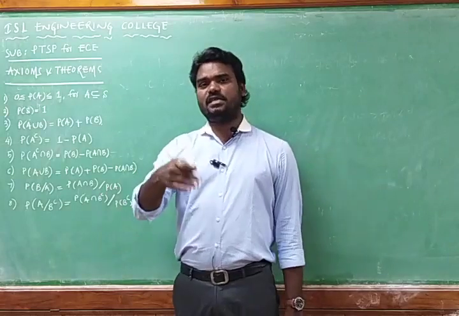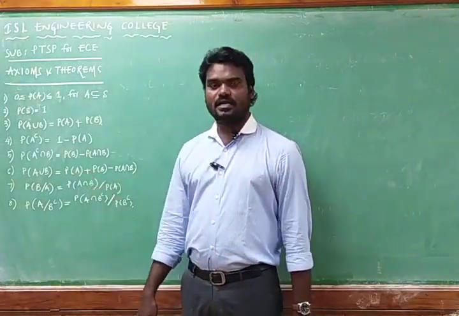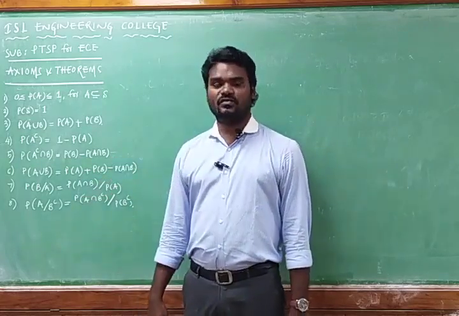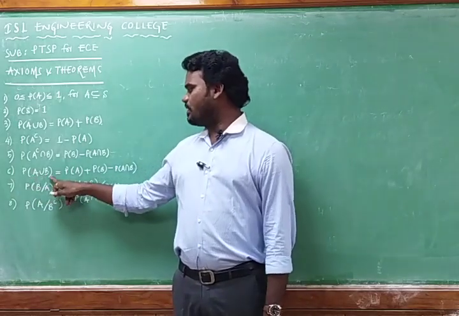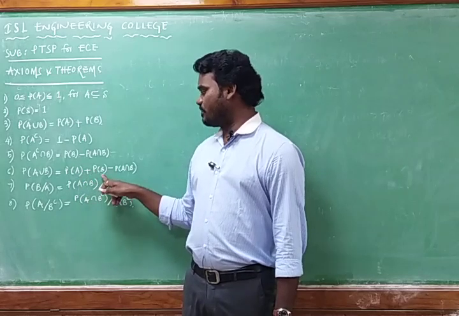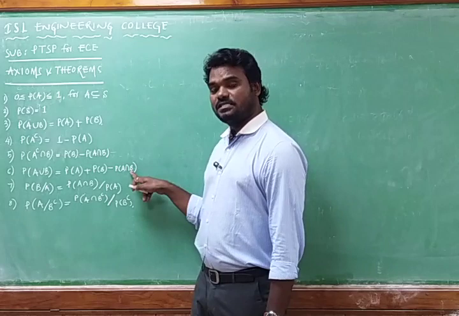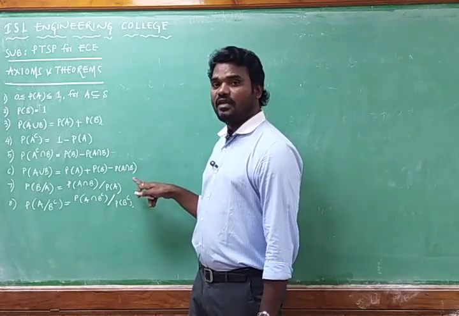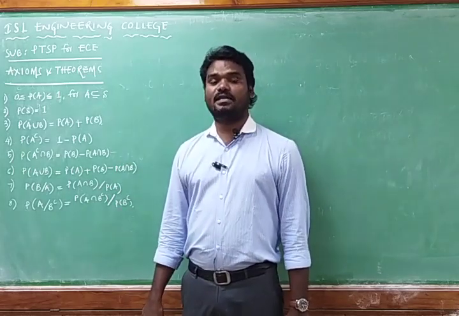With three events also, we have discussed the formula in the last class. The probability of A union B union C is equal to probability of A plus probability of B plus probability of C, minus probability of A intersection B, minus probability of B intersection C, minus probability of A intersection C, plus probability of A intersection B intersection C.